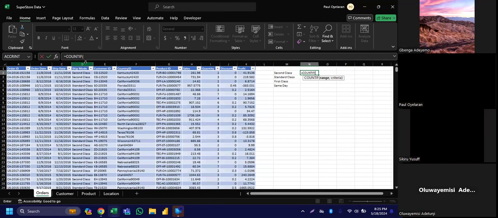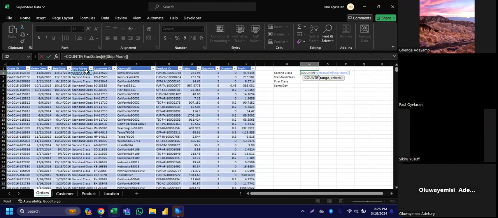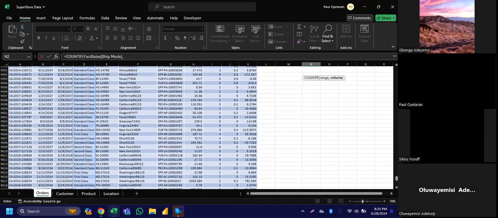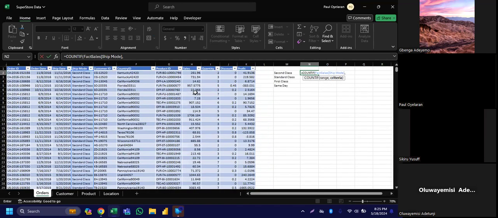So we select column D, the whole of column D. Hover your mouse around this place, click this cell, then press Control Shift Down to select everything. After that, press your comma. Let me go back to that example: a teacher tells the class captain to go to SS3B, and the class captain is now in SS3B.